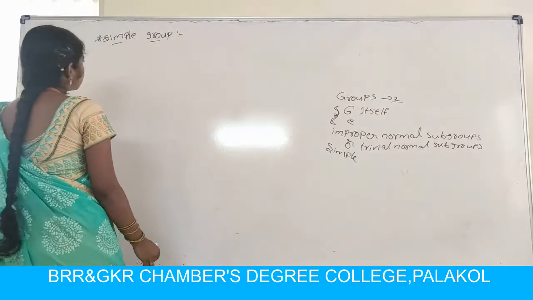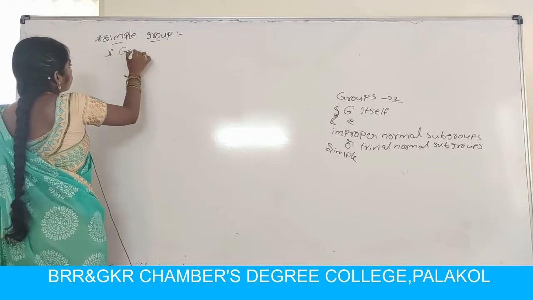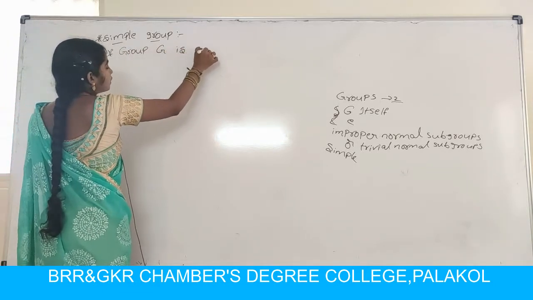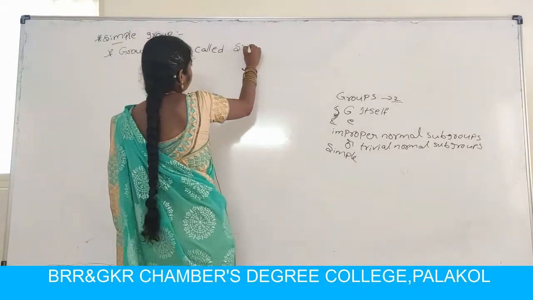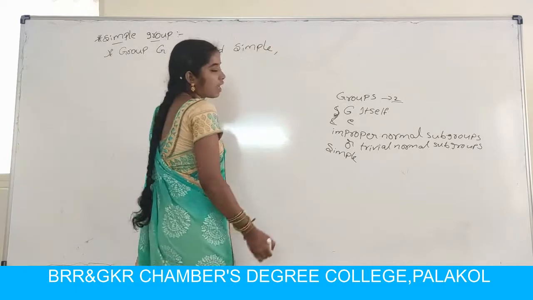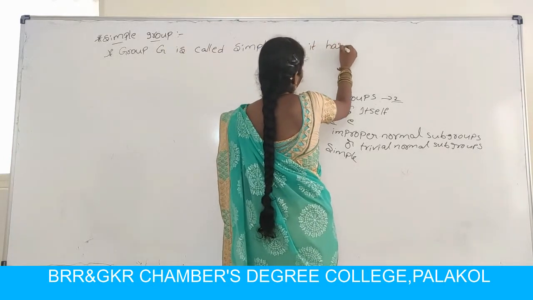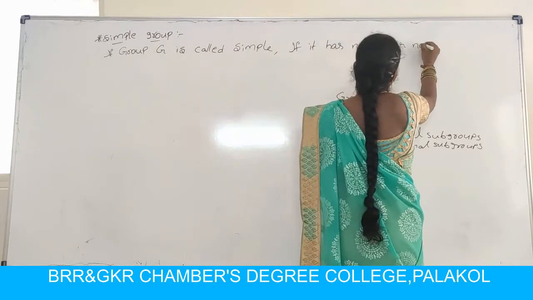So the simple group general definition is: group Z is called simple if it has no proper normal subgroups.